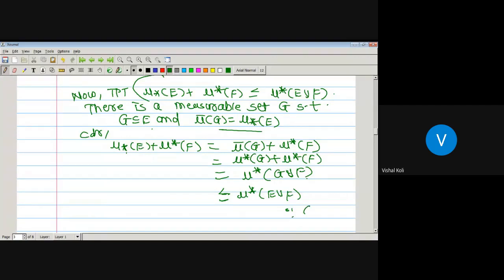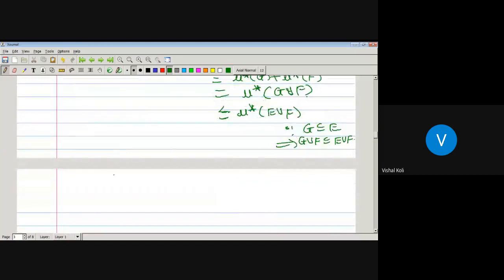Since G is a subset of E, which implies G union F must be a subset of E union F, we get inner measure of E plus outer measure of F is less than or equal to outer measure of E union F. So the third inequality also holds.